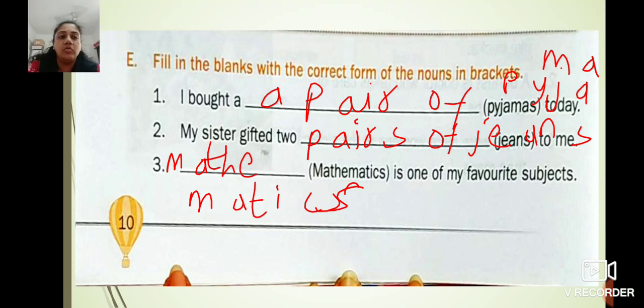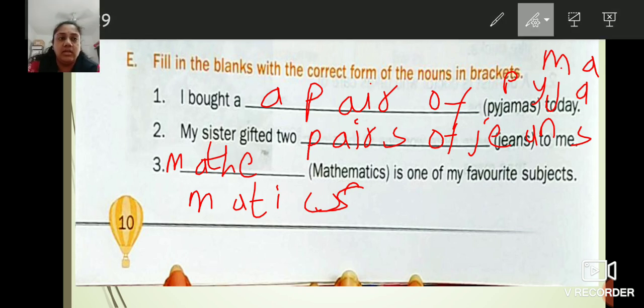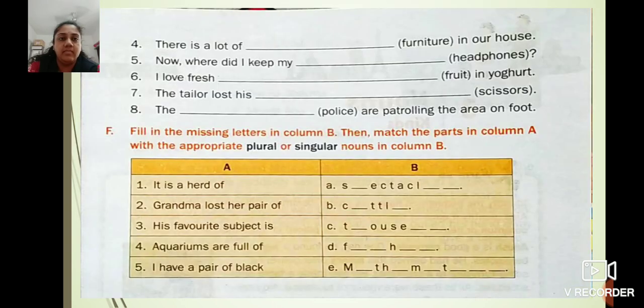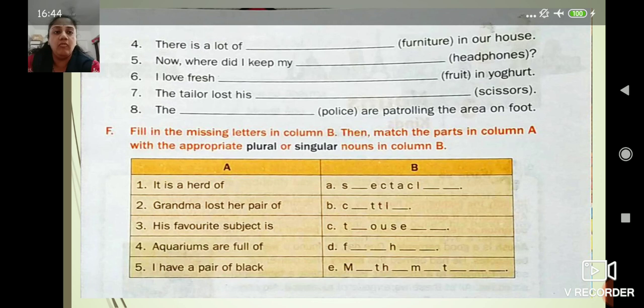Understood how to solve this? Yes. So this slide is the homework for you. From the question number 3 I showed you how to solve. Now 4 to 8 you have to solve. You will complete it as homework.